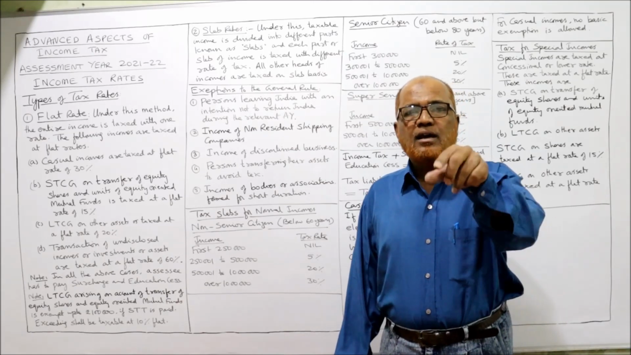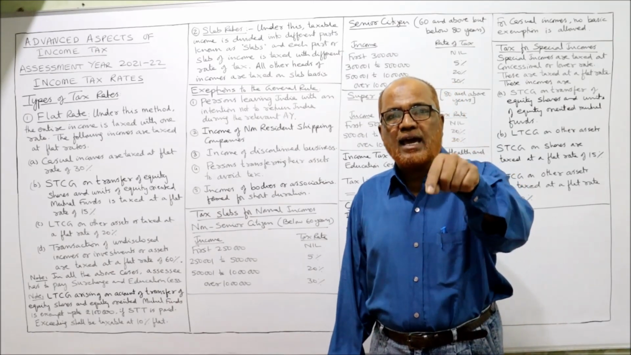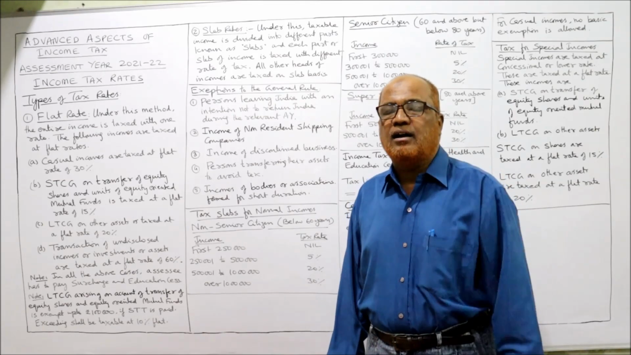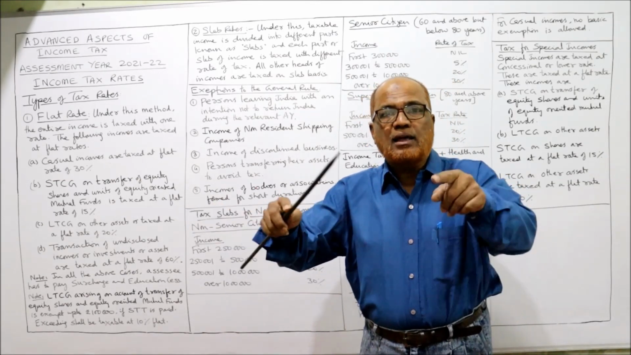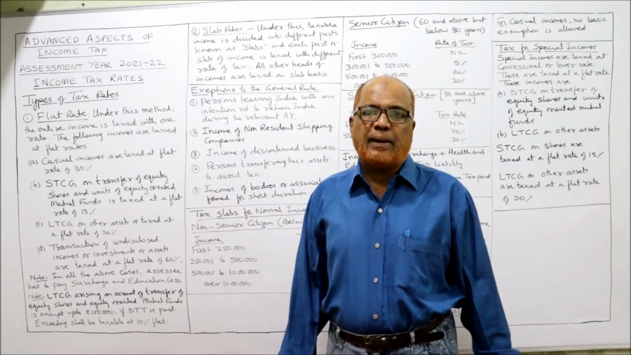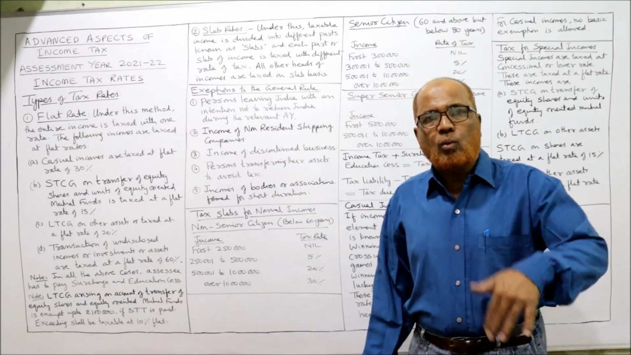Exceptions are, income tax will be paid in the same year in which it is earned. Income tax will not be paid in the assessment year. In the previous year itself, income tax will be paid. That is the exception. So what are the exceptions?